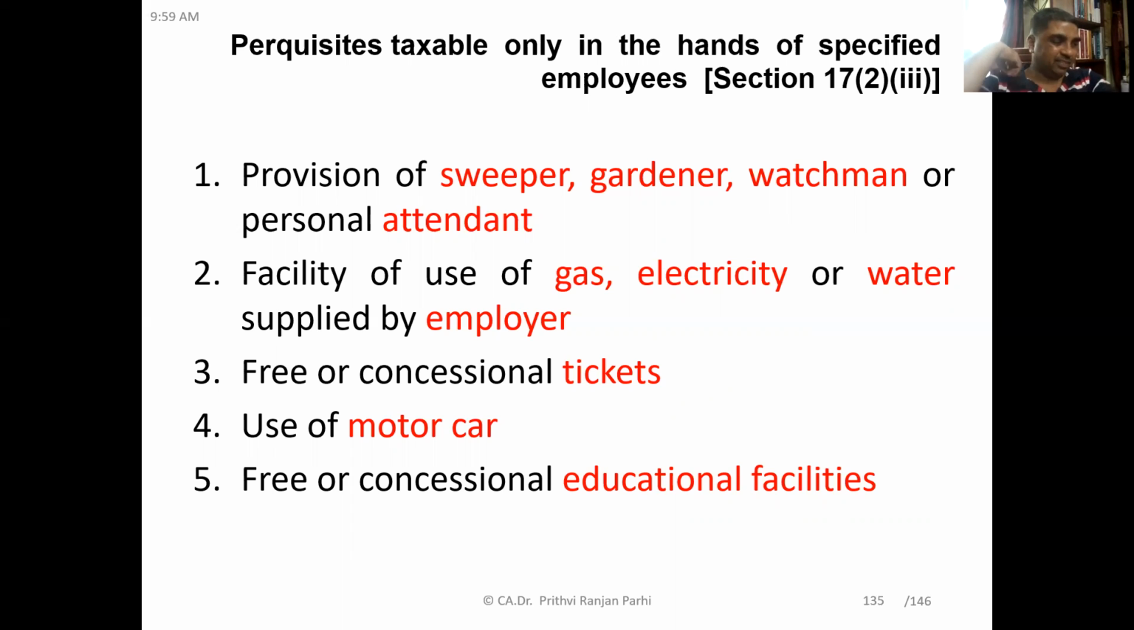Use of motor car. If a motor car is allowed to be used by the employee, maybe for personal purpose, that is also a perquisite, and that is taxable only in the hands of specified employees. Then free or concessional educational facility. This is also a taxable perquisite in the hands of specified employees.